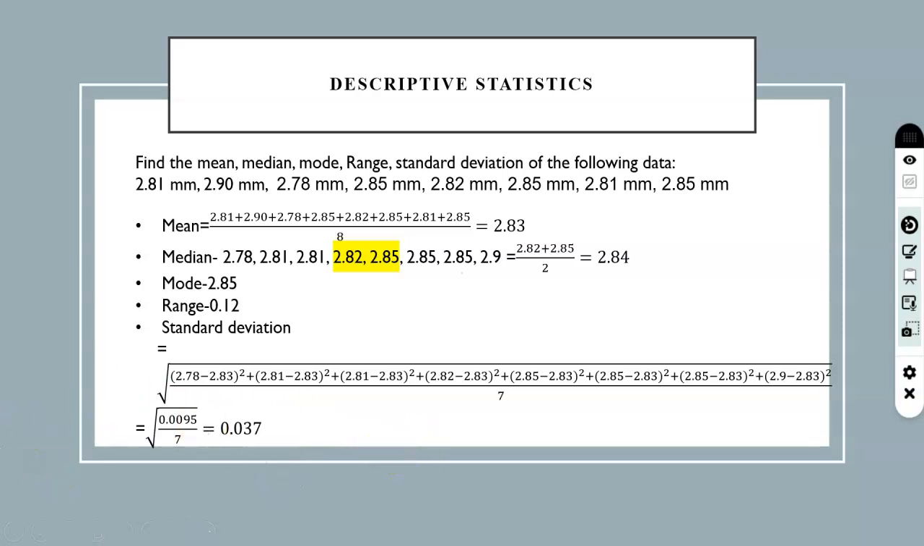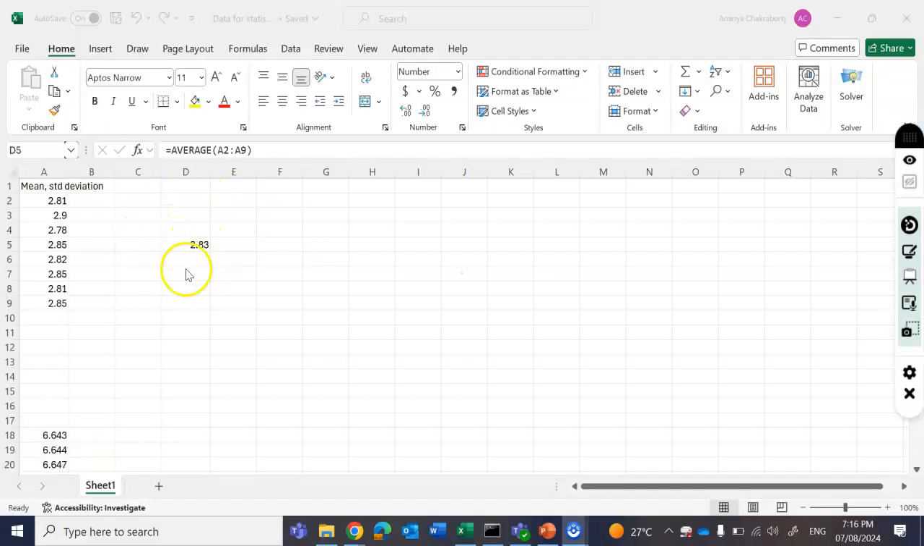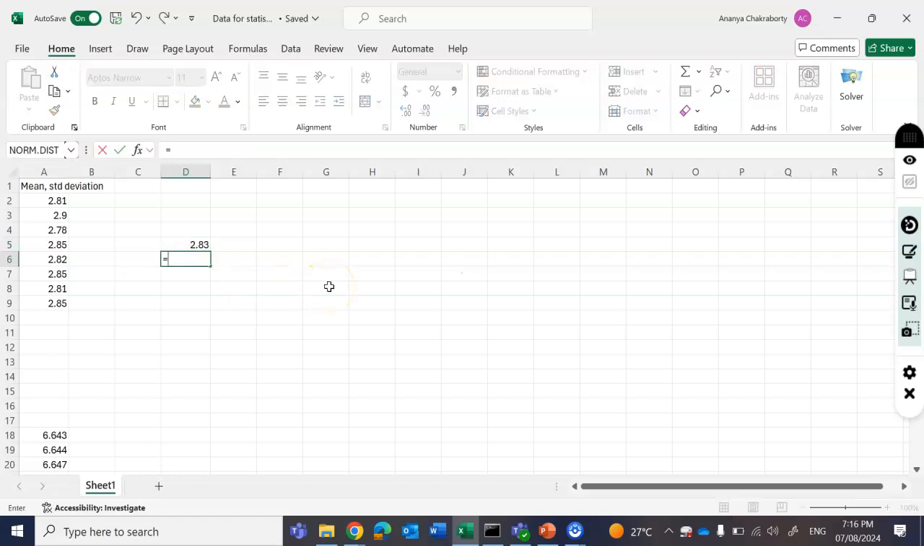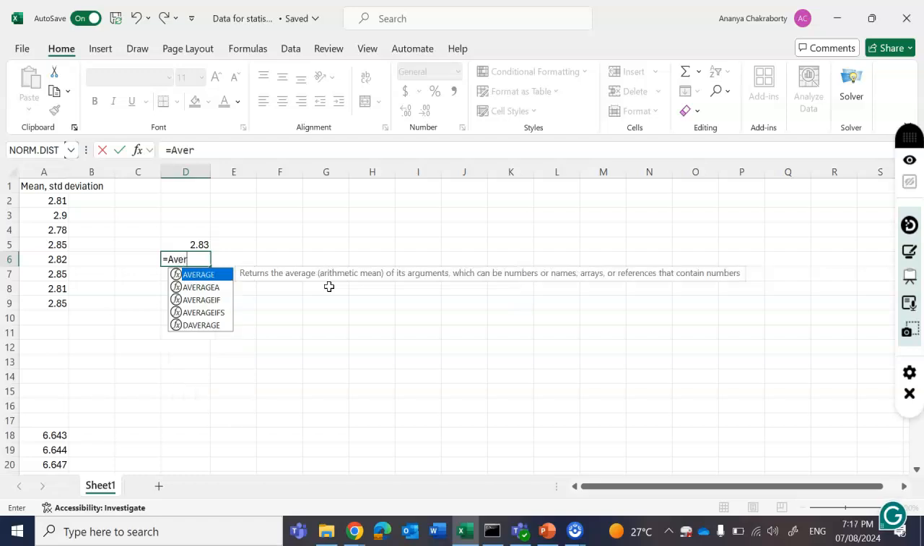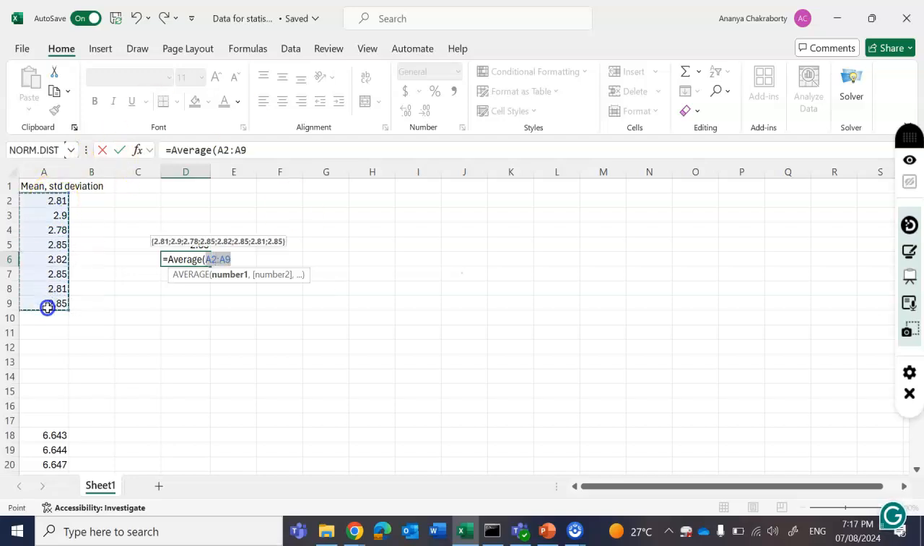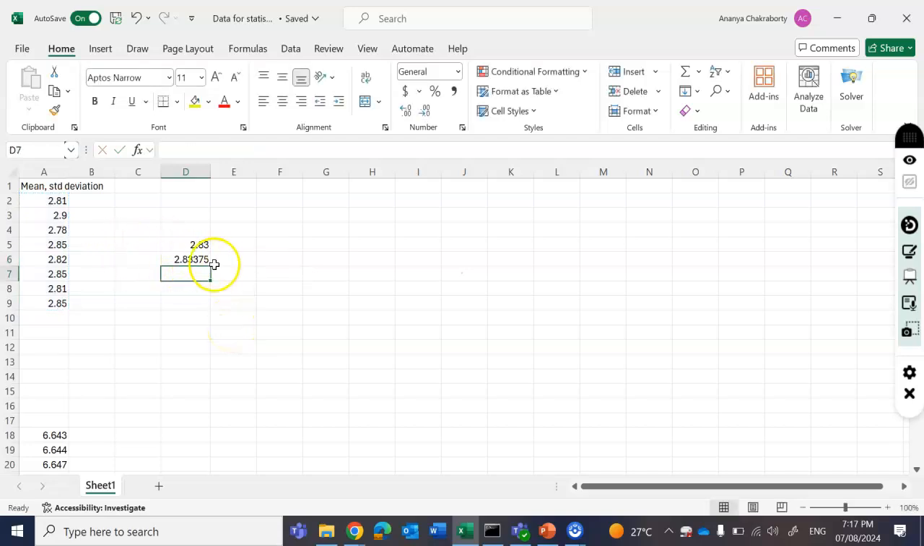Let's see how to do it using Excel. To calculate in Excel, we'll use a formula. We will write equals AVERAGE, then open bracket, select the whole series from start to end cell, close the bracket, and press enter. You will get more decimal places. To reduce the decimal places, you can select this arrow, decrease decimal, and you can go down to 2 decimal places. So this gives you the average.